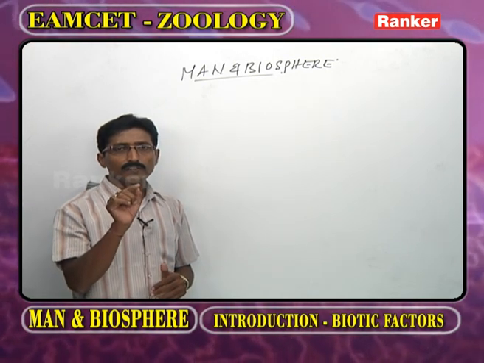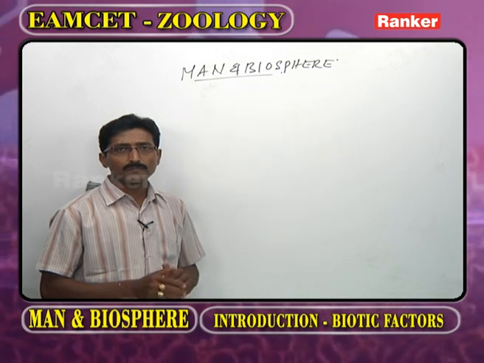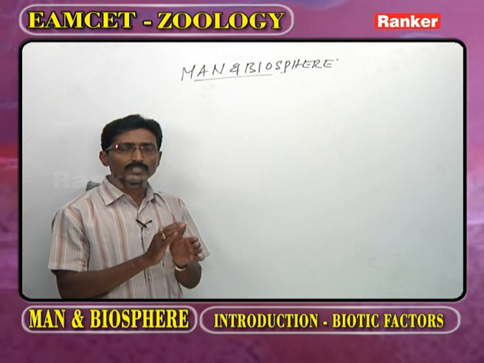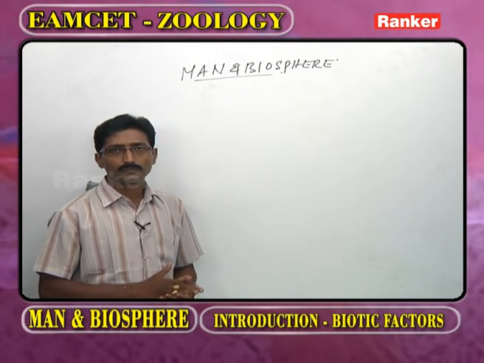One question definitely comes from biodiversity, and the remaining 3 bits come from the rest of Man and Biosphere.